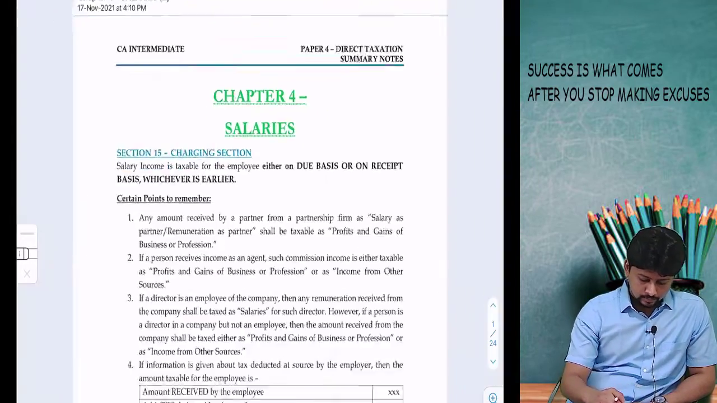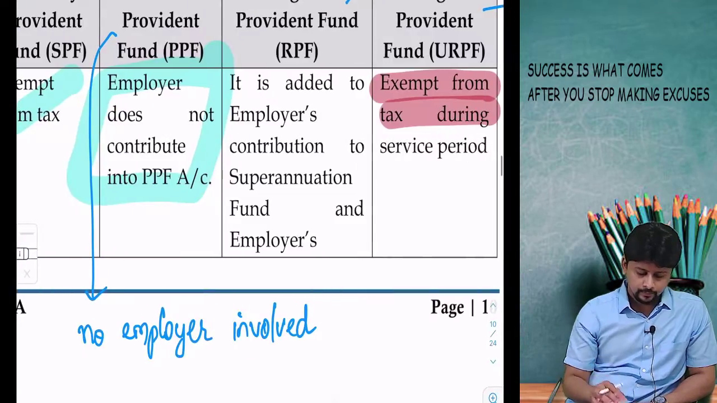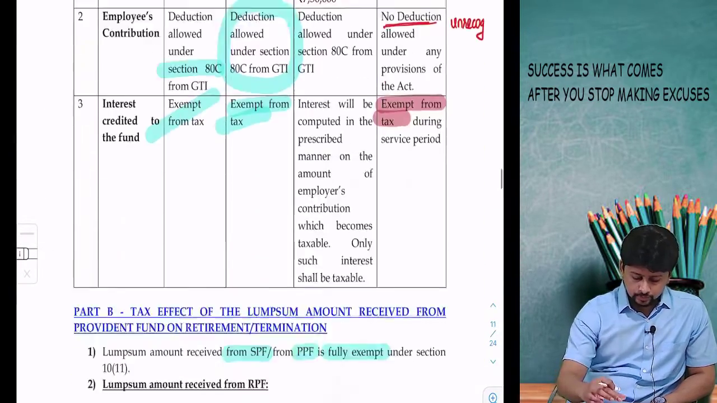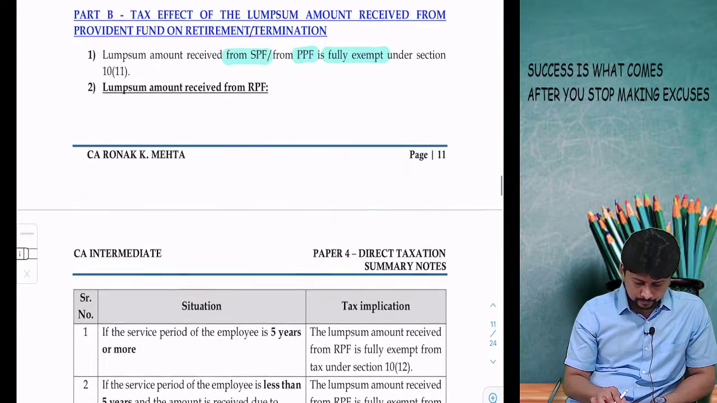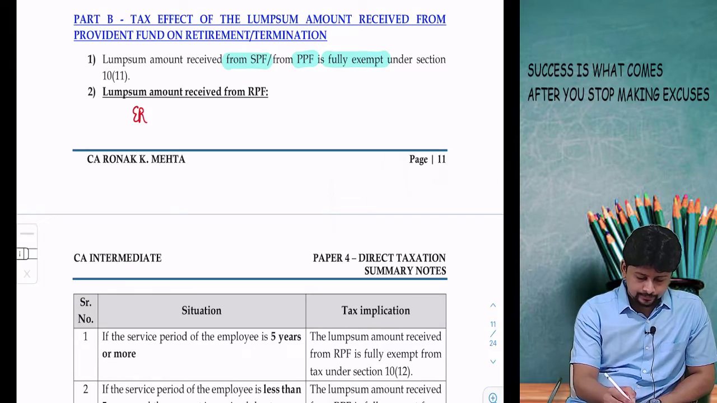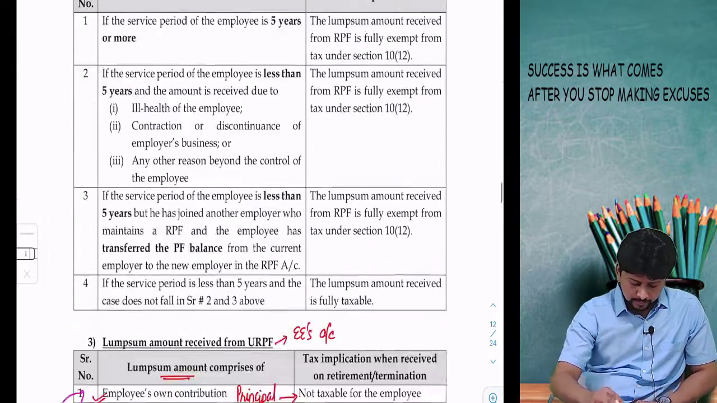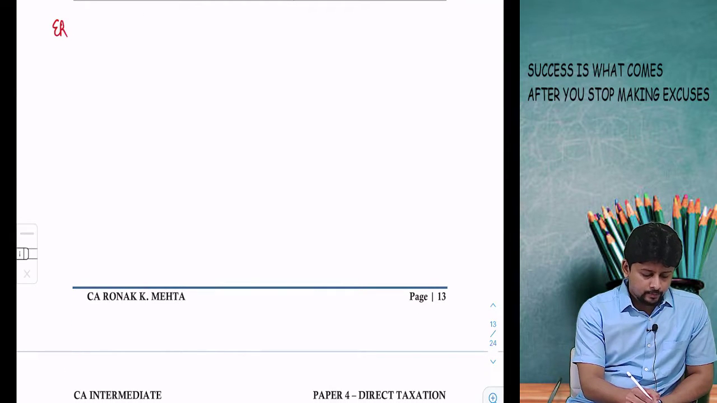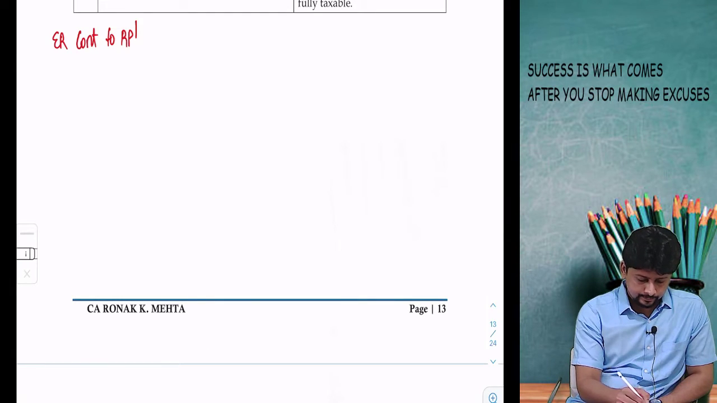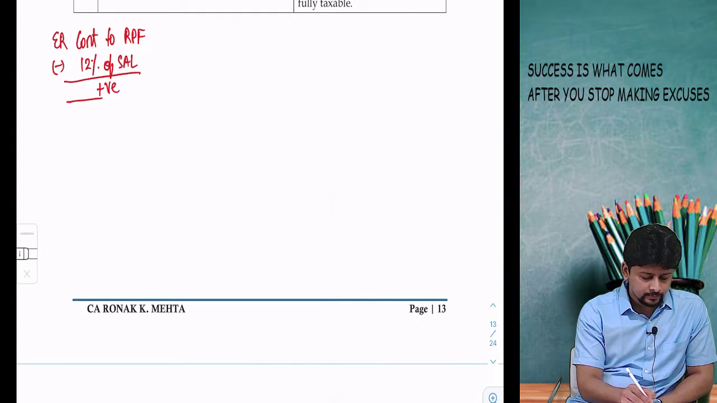But a new concept is introduced. This is the amendment that I was referring to. Employer contribution to Recognized Provident Fund minus exempt 12% of salary, balance amount was taxable. This was the old provision.